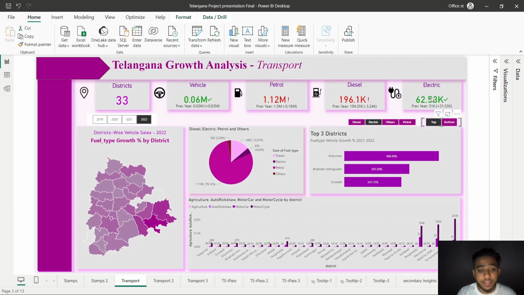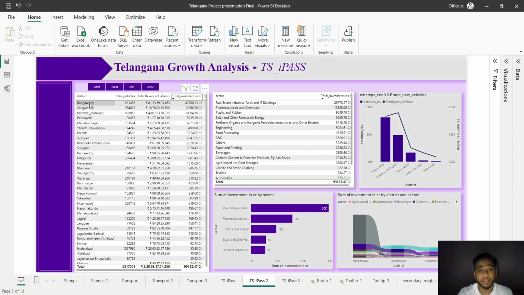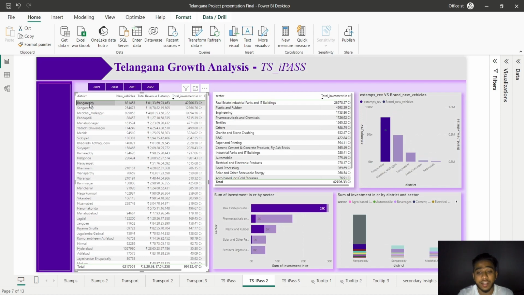Encouraging more transitions to electric vehicles from traditional fuel types can play a pivotal role in reducing pollution. The top 3 districts which sold more electric vehicles are in the bottom part of Telangana. While Hyderabad holds the prestige of being Telangana's capital, it's noteworthy that Rangareddy district has outshined in revenue collection, surpassing even the capital city.